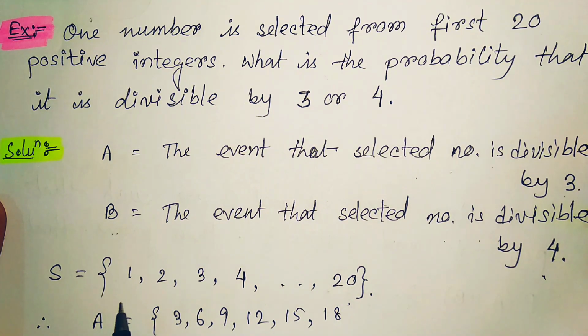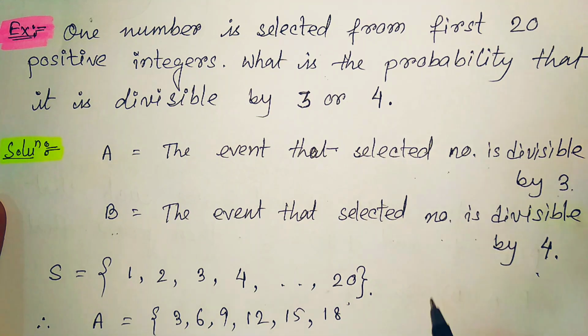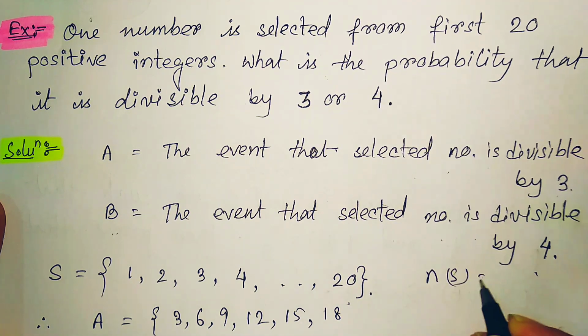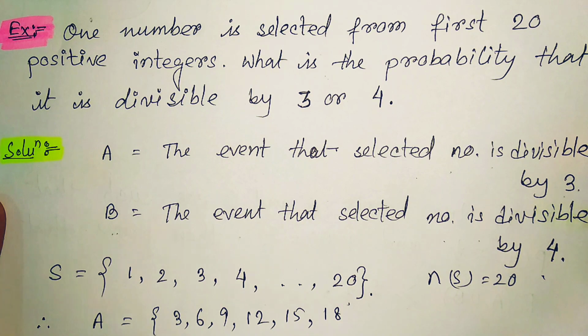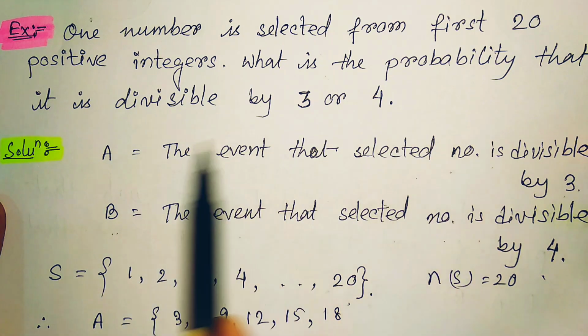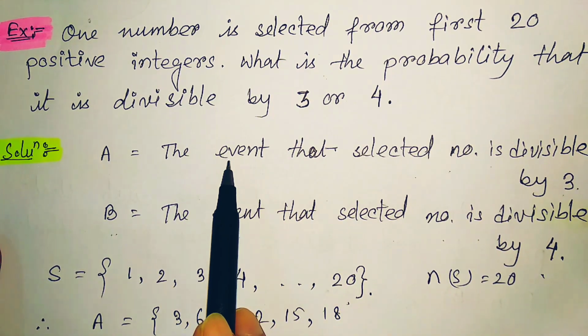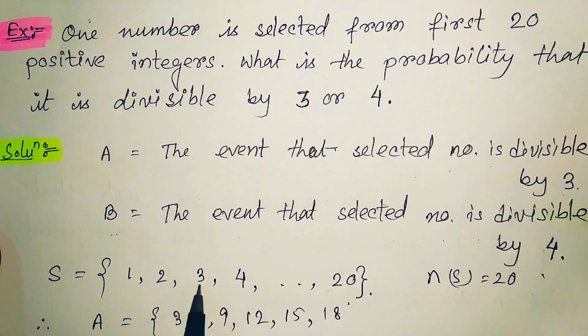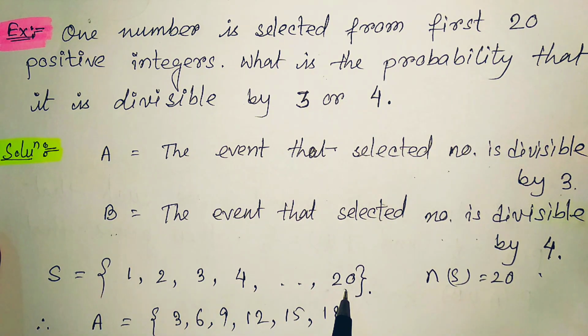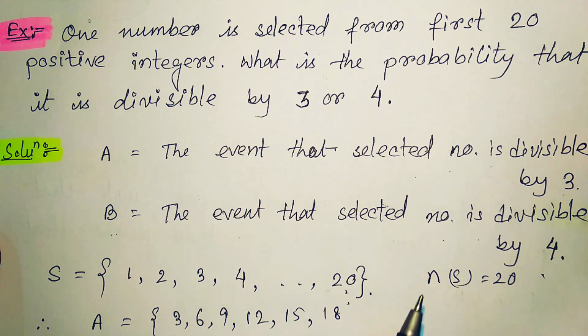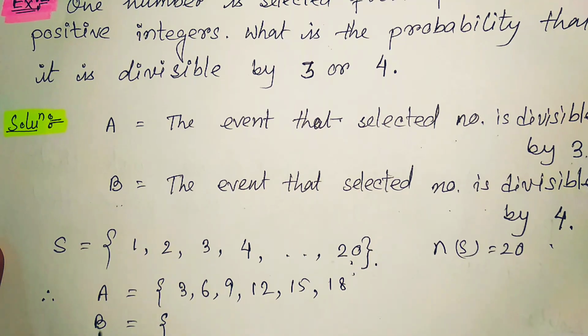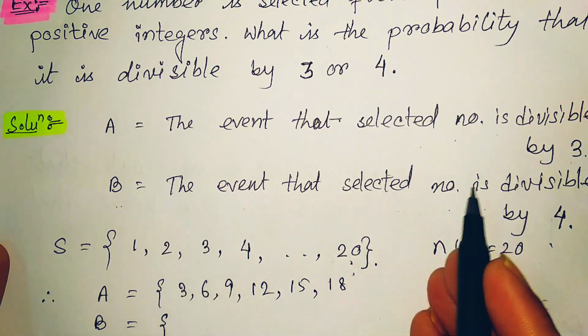Our sample space contains the total 20 numbers. So the number of elements in S is 20, because it is given that the first 20 positive integers are our sample space. So it contains 1, 2, 3, in this way up to 20. Now event A contains the elements which are divisible by 3.